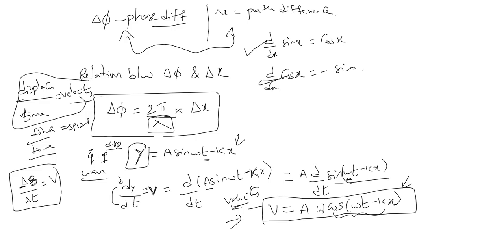Change means difference, differentiation, dy by dt. If I do differentiation of this whole equation with respect to time, then my equation will become d by dt of a sin omega t. In place of y I am writing this whole equation. A is constant because it is the maximum displacement, the peak value. For constants we will not do differentiation, so A will come outside.